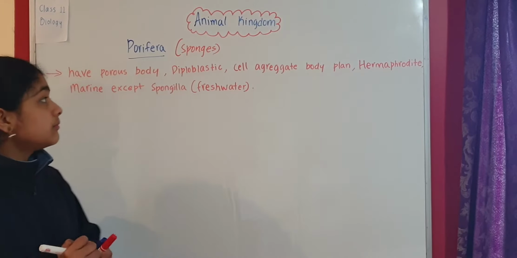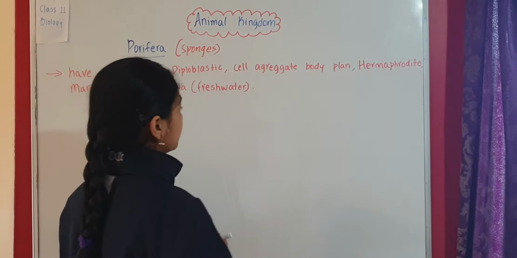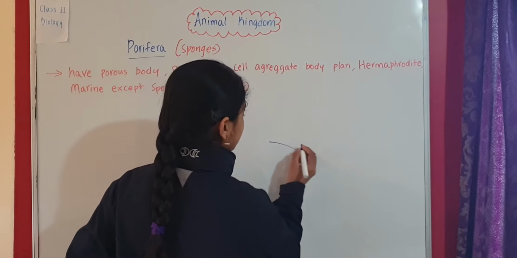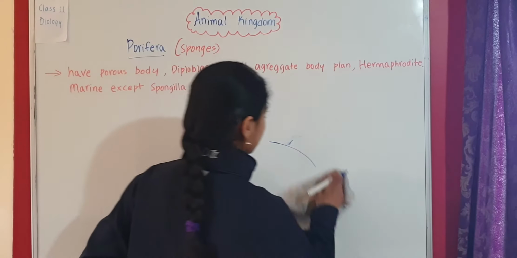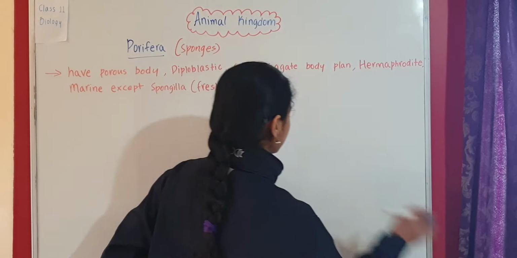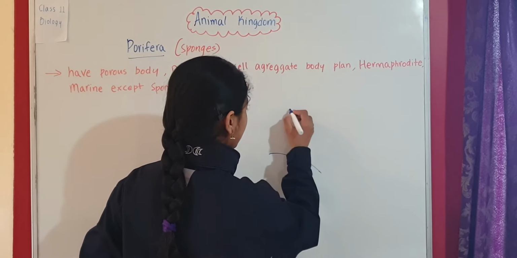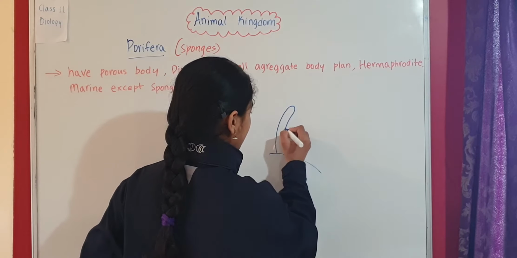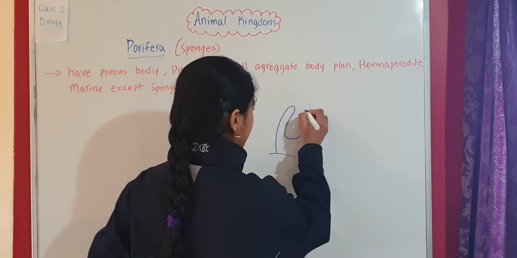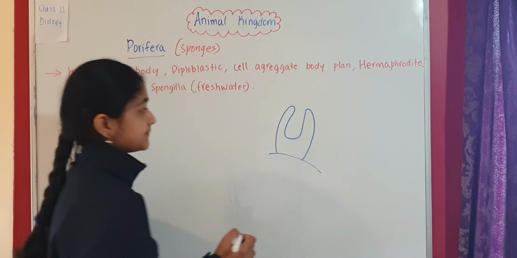Now let's come to the structure of the sponge. So here if we have to draw it, we have this thing like this.